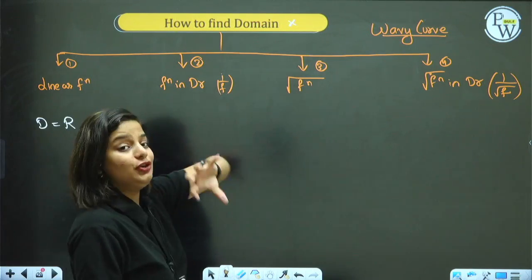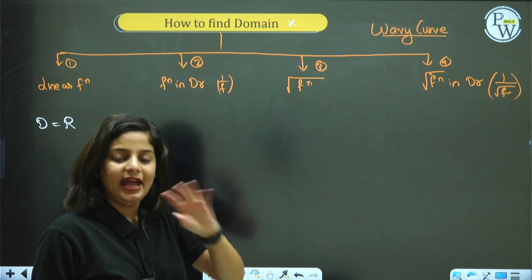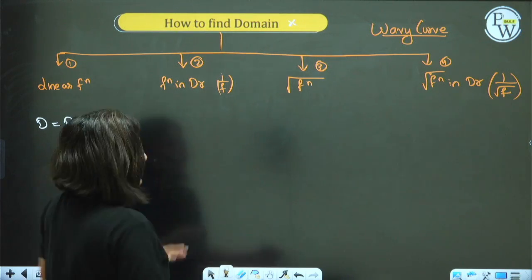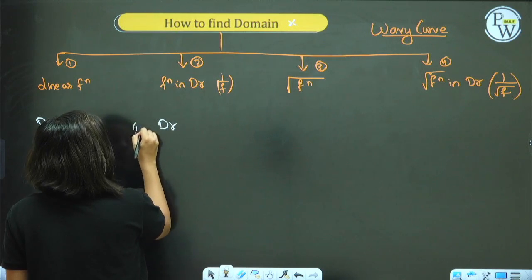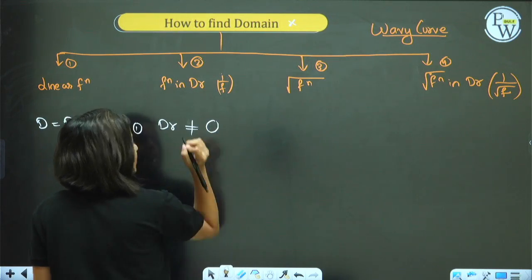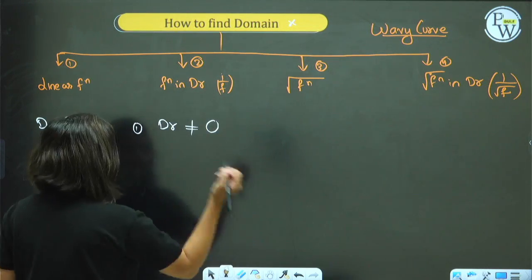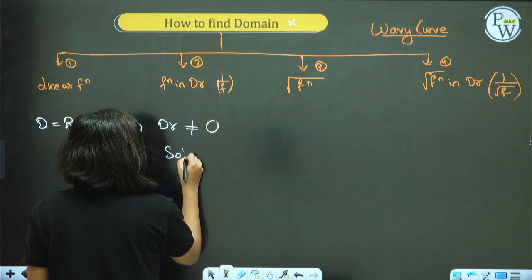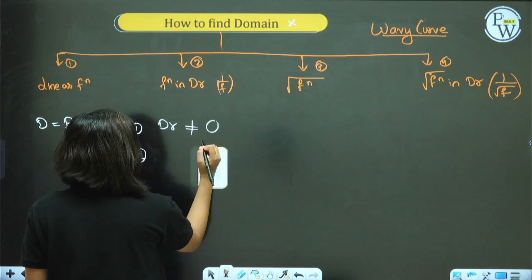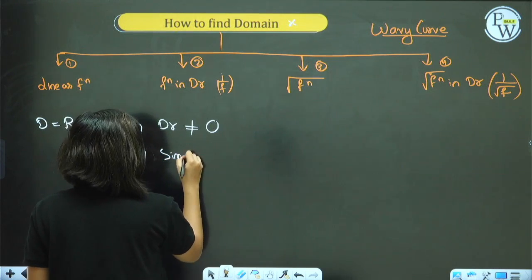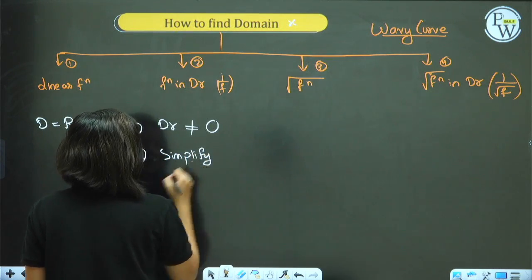What about whenever you have x in the denominator? In any form x is present in denominator. In such a case, guys, you will consider step number 1, denominator not equal to 0. Next step, solve it, simplify it and find x.